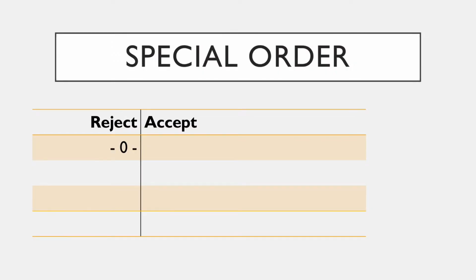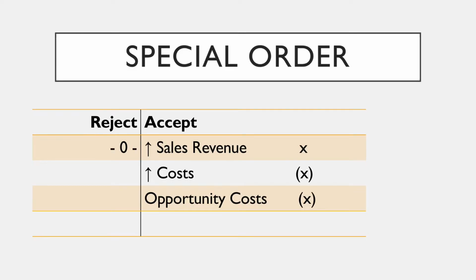If we reject the order, needless to say, nothing will happen. Zero change in our profit. But if we accept the order, sales revenue would go up. However, costs should also go up in order to cater the special order. There is also a possibility that in accepting the special order, capacity dedicated to regular sales will be sacrificed. This can lead to an opportunity cost. Overall, there could be an increase or decrease in profit.